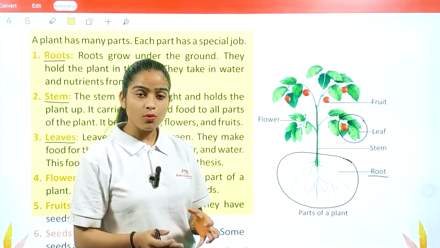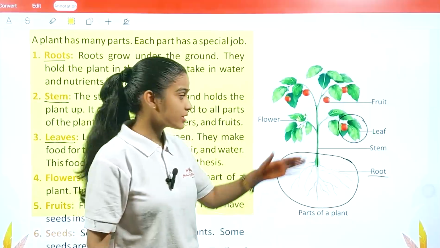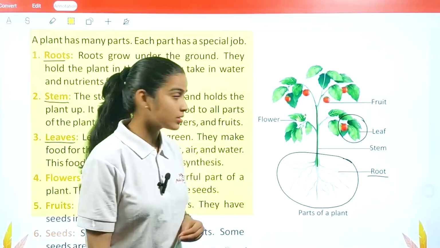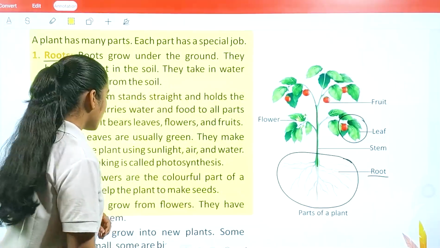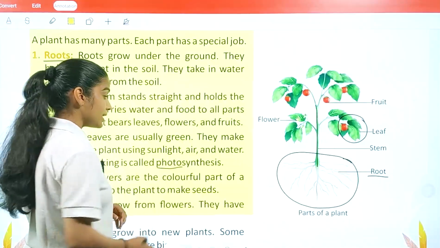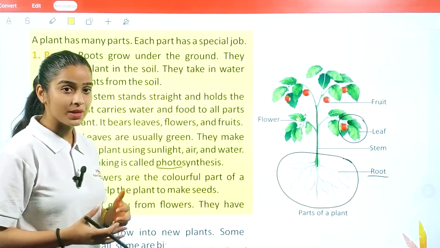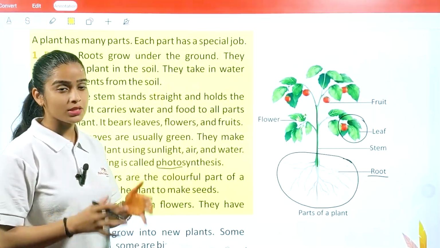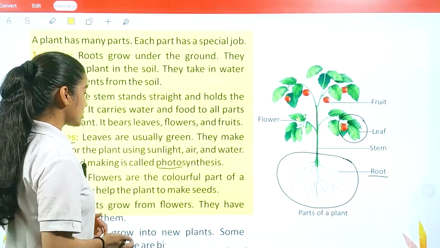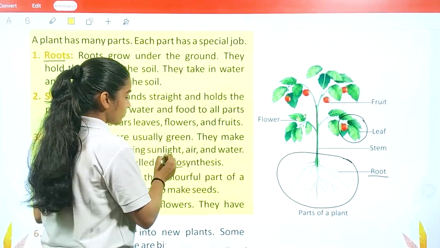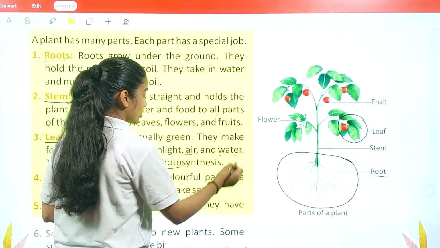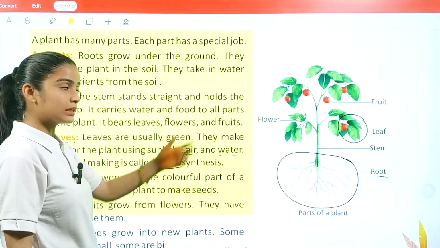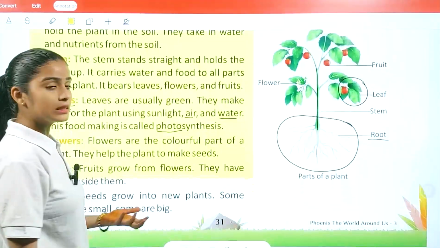make their food. And the process of making food is referred to as photosynthesis, where photo means light, sunlight, and synthesis means the process of making. So when leaves make their food with the help of sunlight, that process is referred to as photosynthesis. But not only sunlight, we need air and water as well, and the chlorophyll which is present in the green part, in the leaves only.